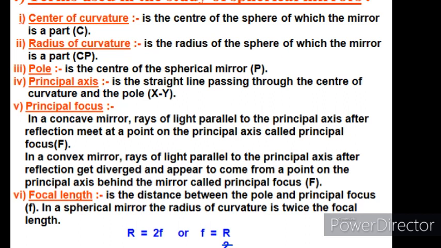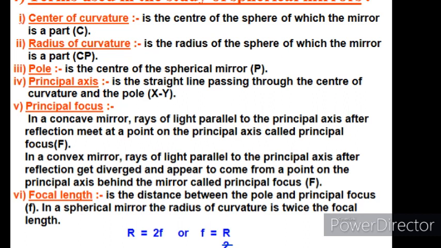Next is pole. Pole is defined as the center of the mirror and not the center of the sphere. So pole is usually represented by the letter P. Next is principal axis.